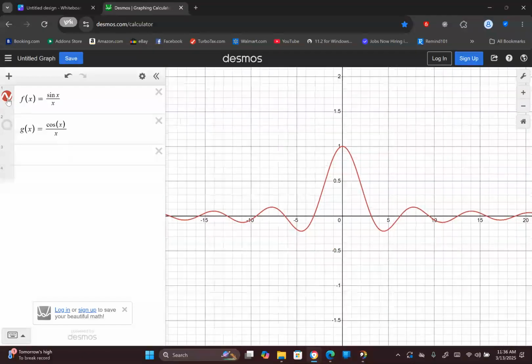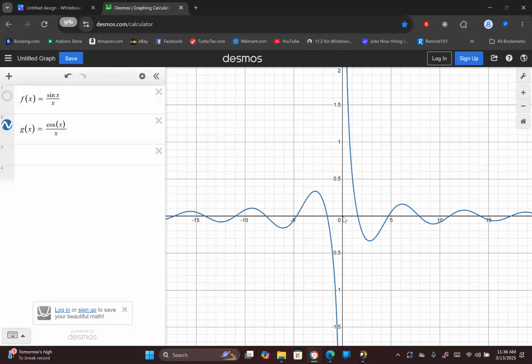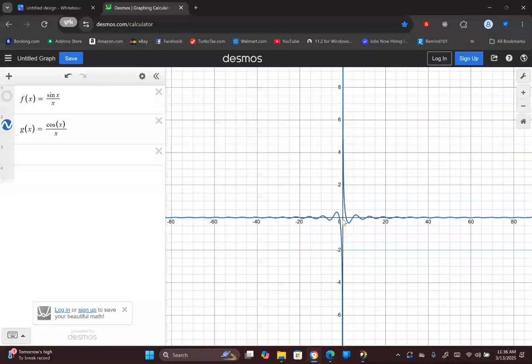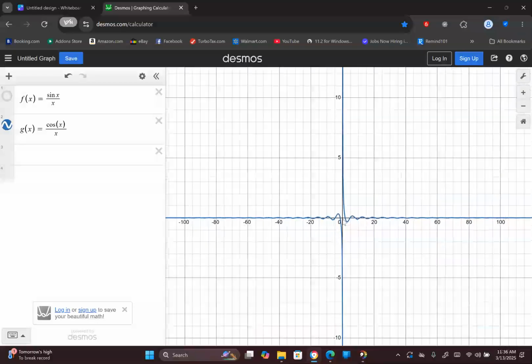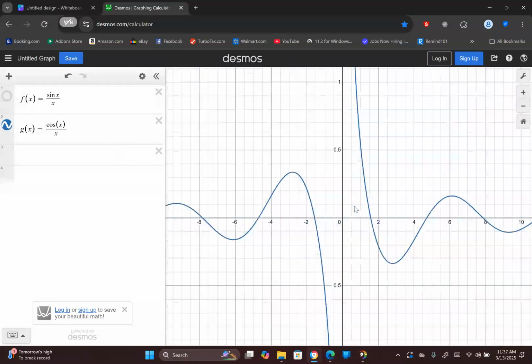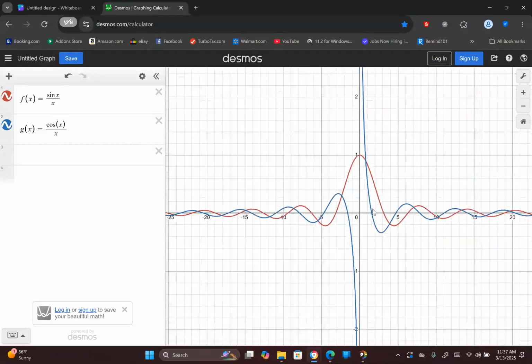And let's turn off sine of x over x and let's look at cosine of x over x. Now, cosine of x over x at 0 is undefined, but look at the waves again. As you move further and further out from the origin, those waves get less and less. They're going up and down less and less. They are approaching 0. So you can see that on the graph as well. We'll get back to that window we were just on before. Now, what happens, okay, I'm going to turn off cosine of x over x.